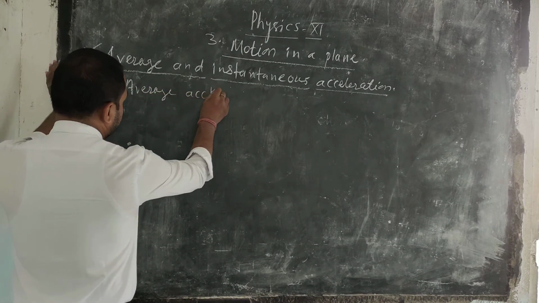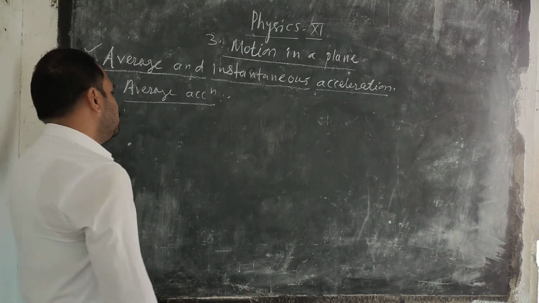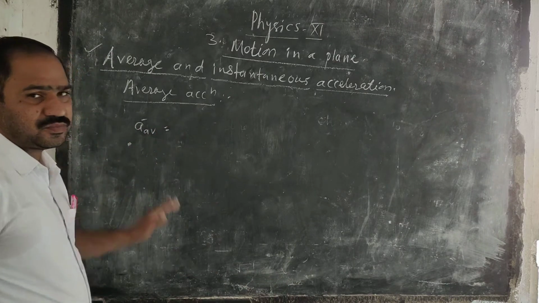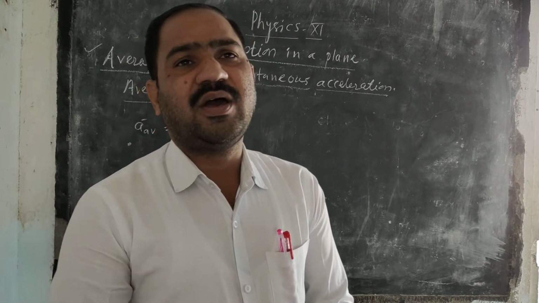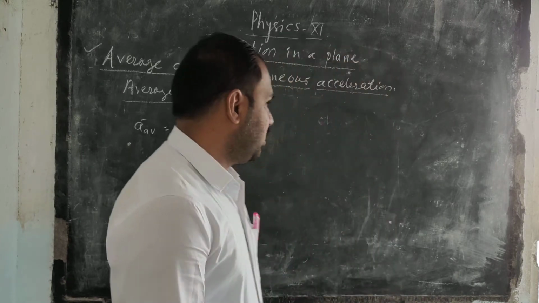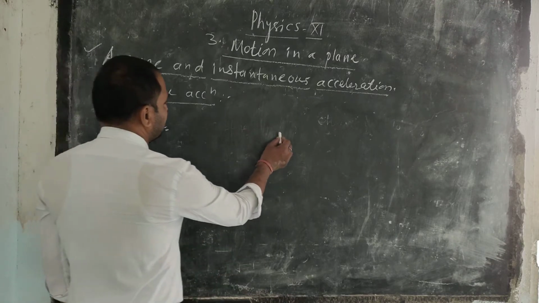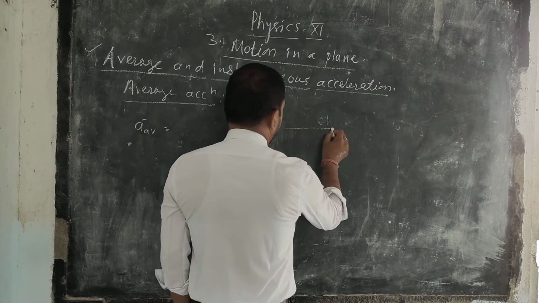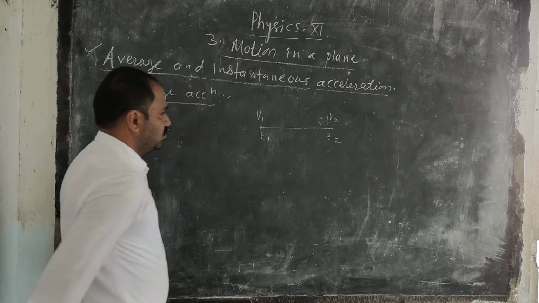Suppose the velocity of the object moves from initial velocity v1 to final velocity v2, at time t1 and time t2.